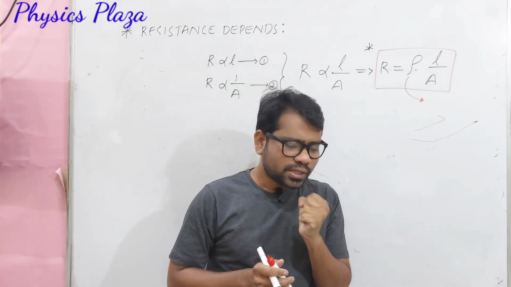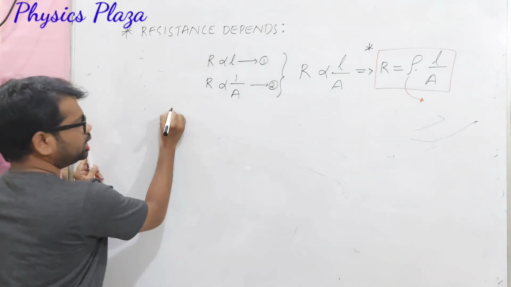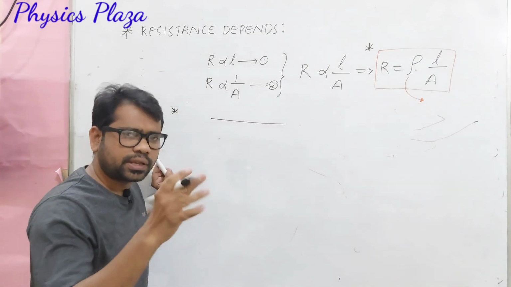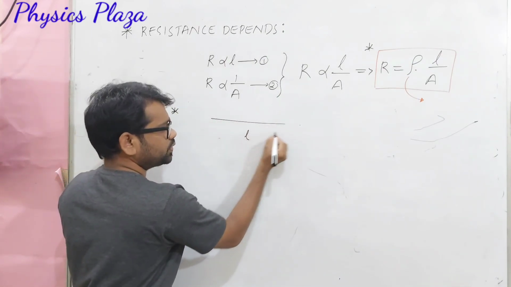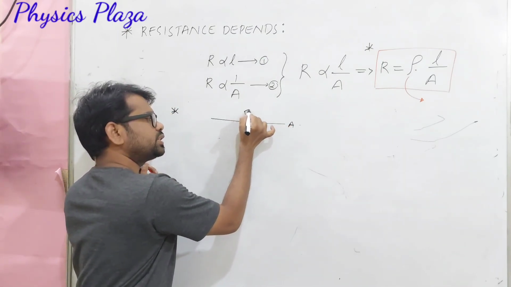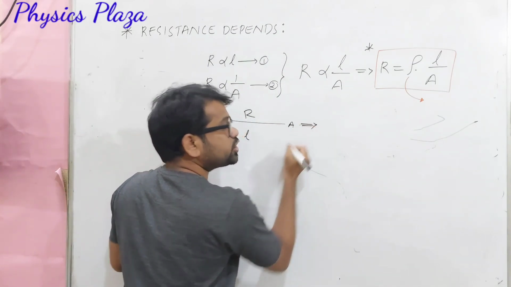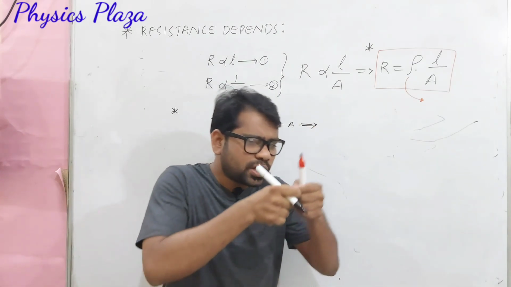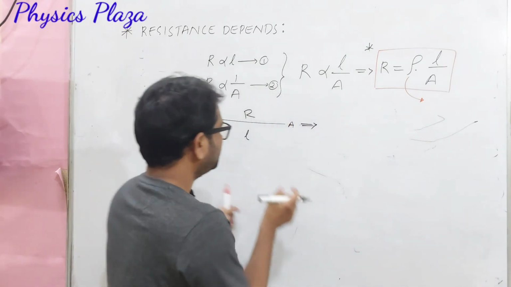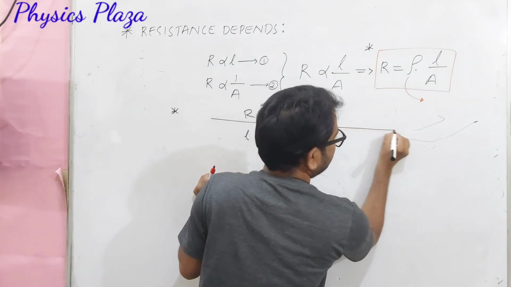But dear children, sometimes they will ask, for example, here is a given conductor or wire whose length is L and whose area of cross section is A, and the resistance is R. Then it is stretched so that its length is doubled.